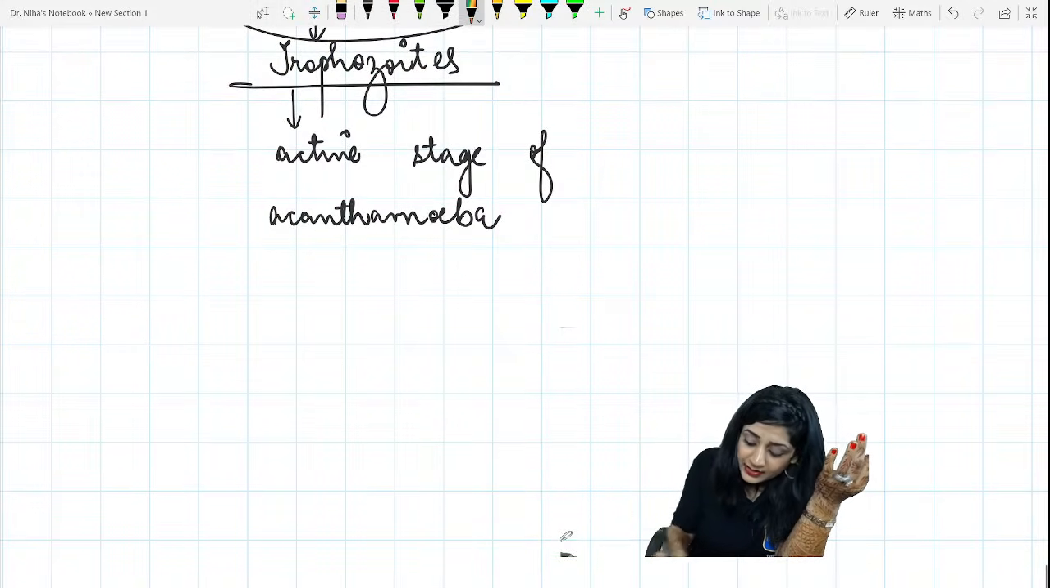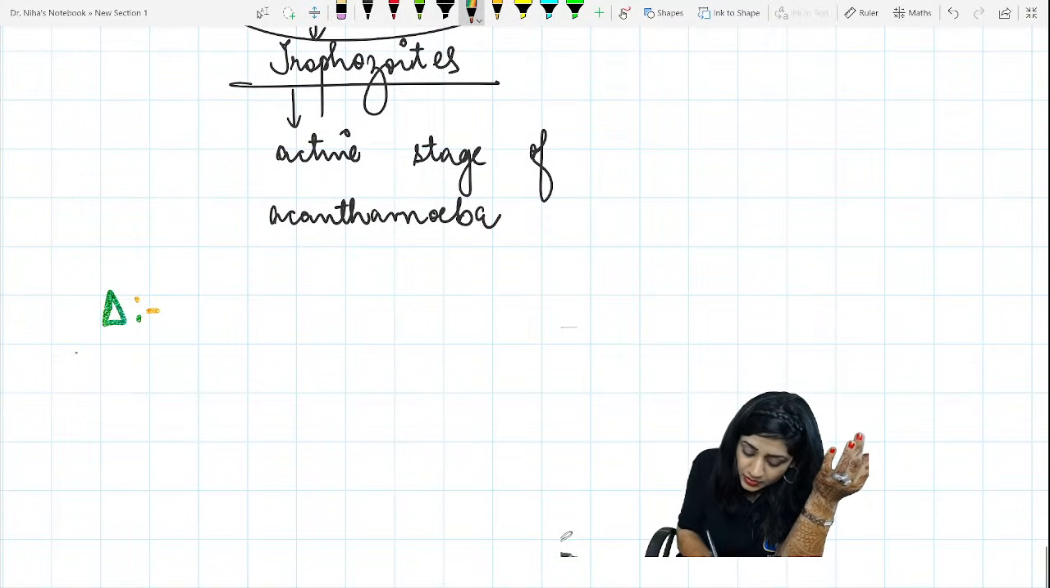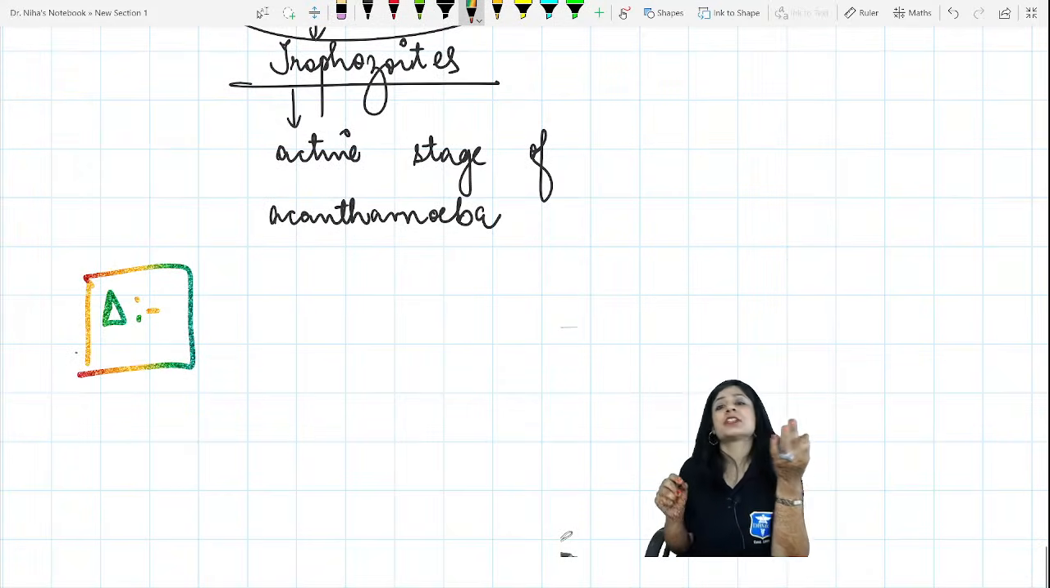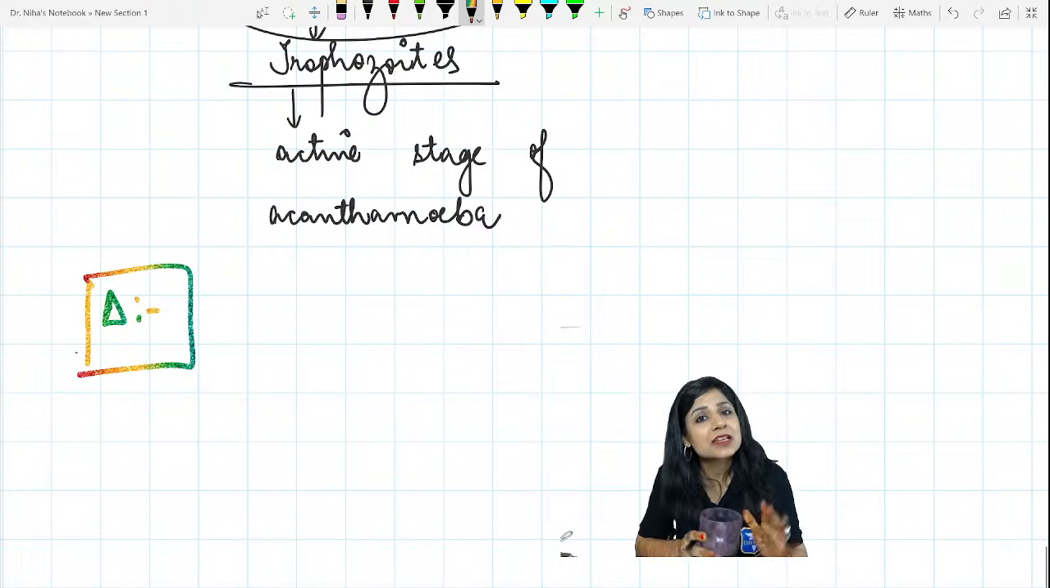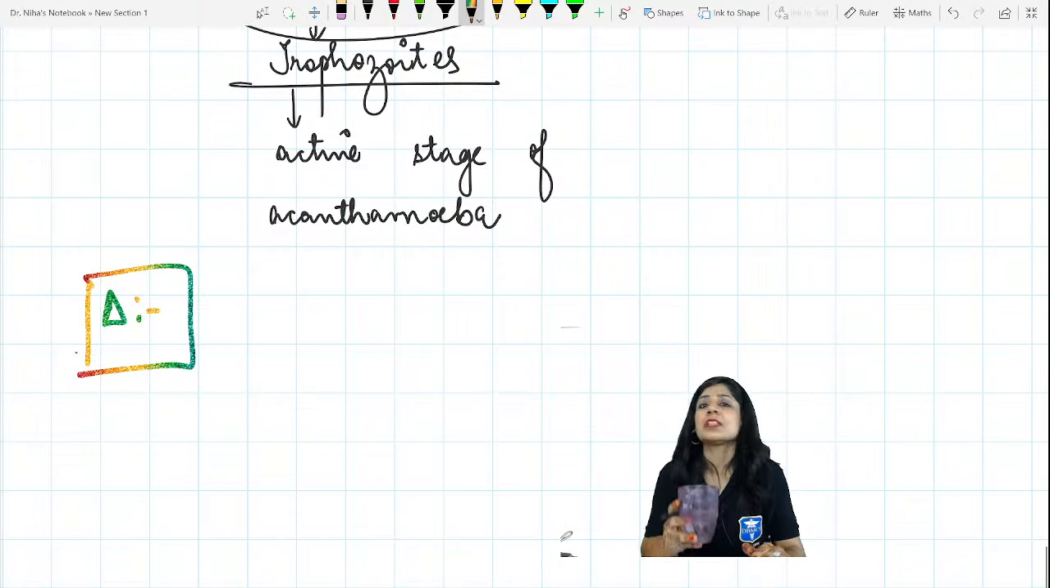Then how will you make the diagnosis? What is the most diagnostic feature? Now, how will you manage to confirm that this is a case of acanthamoeba keratitis? Give me the answer for that.